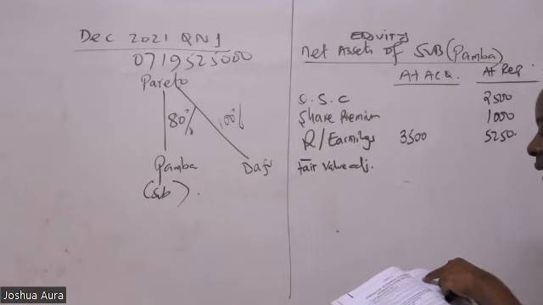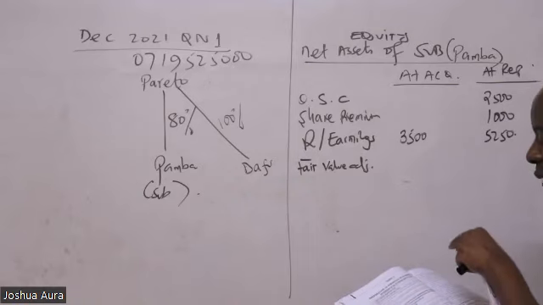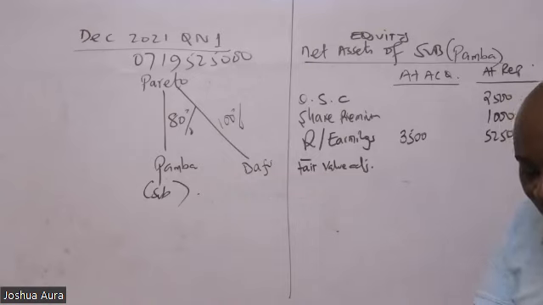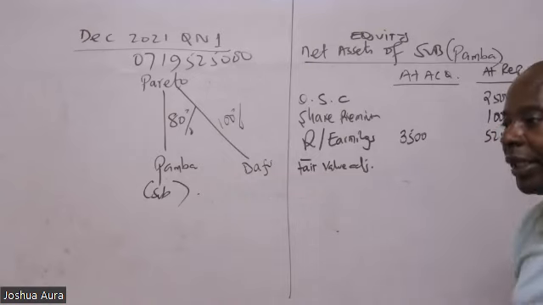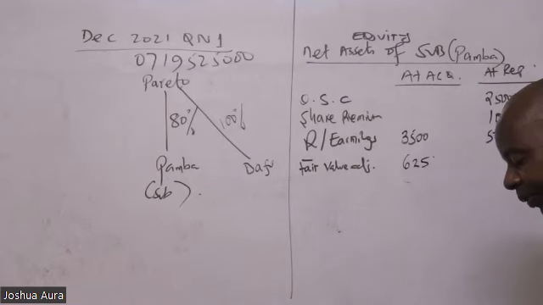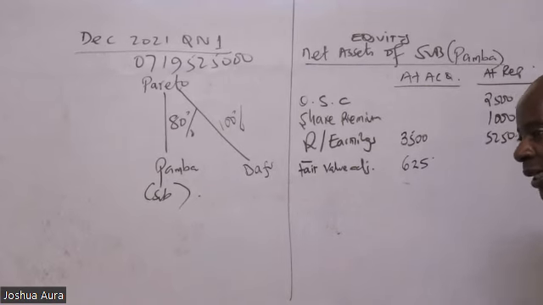A fair value adjustment over how much? Of 625. At which date? At acquisition date. So we have a 625. But now there is something there that confuses my students quite a lot, and that is why some of them end up failing in this particular paper. So this 625, it is a revaluation.